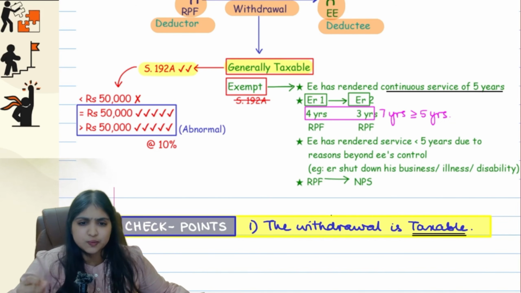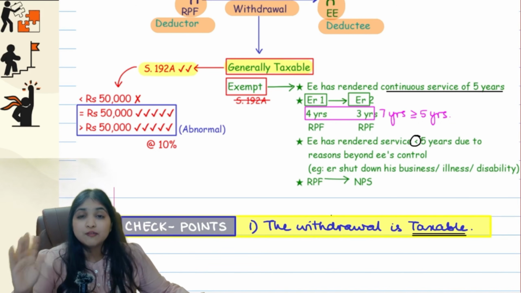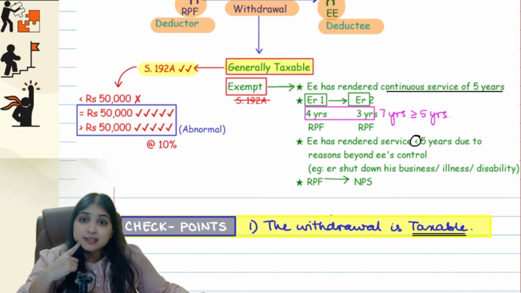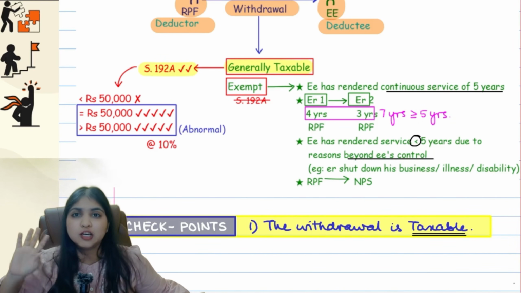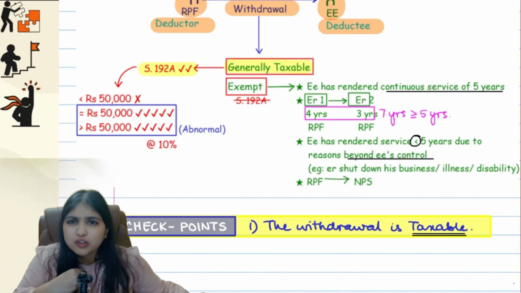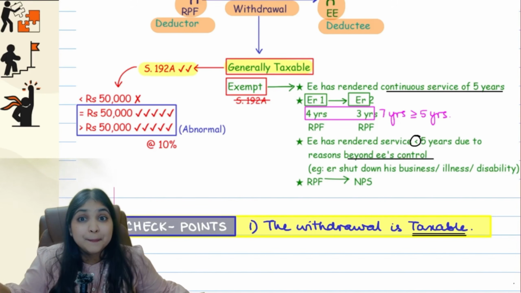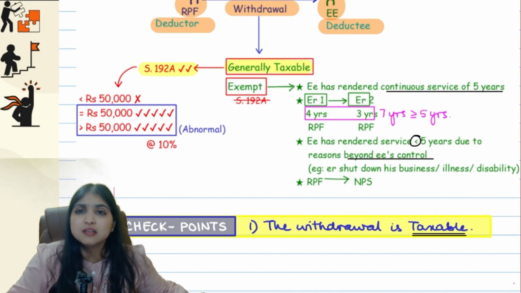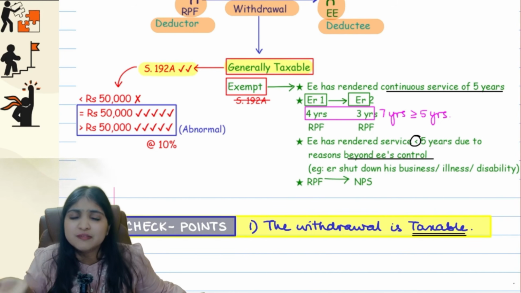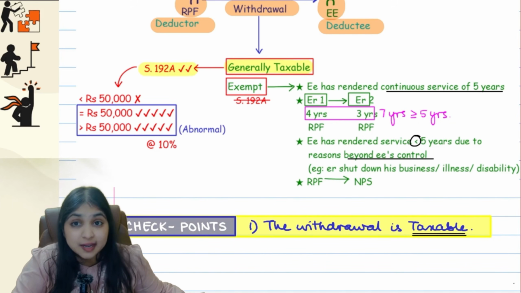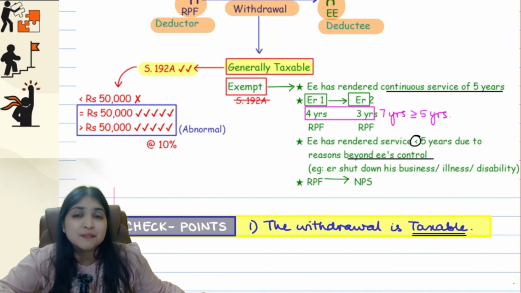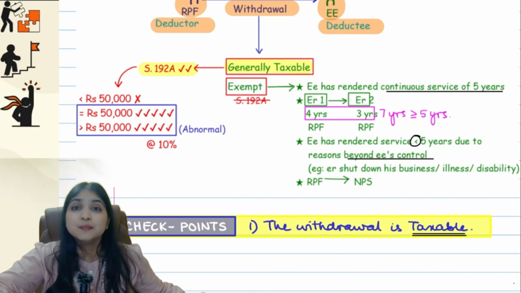Then comes your third situation. Yes, I rendered service less than 5 years. Yes, I did not work for 5 years, but why? Why did you leave in less than 5 years? What was your reason? The reason was something which is beyond the employee's control. Like for example, I want to work for 5 years, but what can I do? Employer itself is shutting down his business. So even if I want to work for 5 years, how can I work? Employer itself is closing his business, he's closing his shop. So even I have to leave the job. Understanding? So yes, I worked for less than 5 years, but it is beyond my control. The reason is beyond my control.